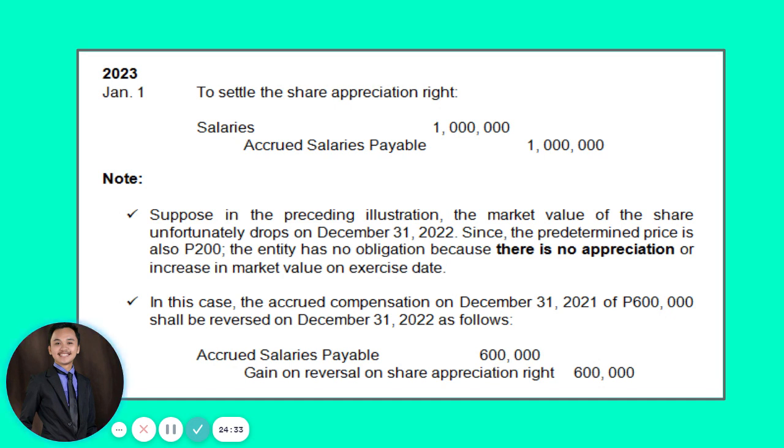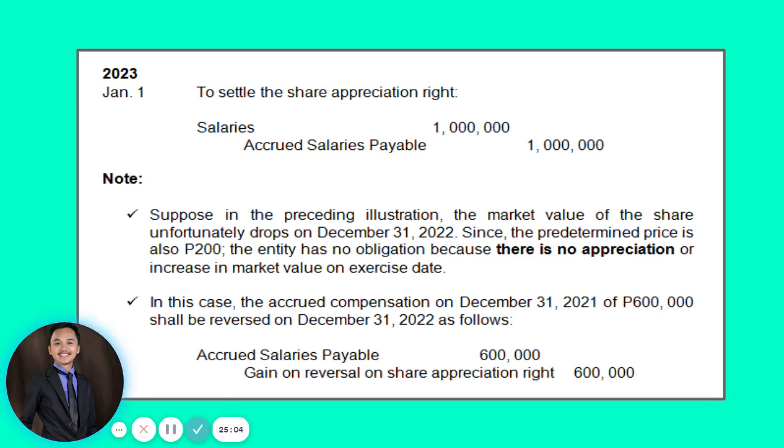Okay? So, from 2019 up to 2022, there is no increase, no? There is no increase. January 1, 2019, fair market value is 200, which is also your predetermined price. And then at the end of the vesting period or on exercise date, the market value is also 200. So that means, guys, 200 minus 200, that would be 0. 0 times 20,000. So your total compensation will also be 0.